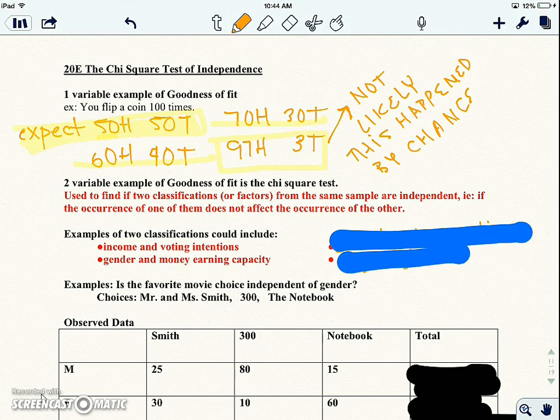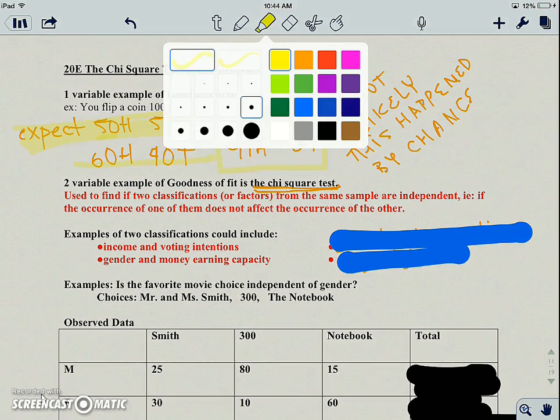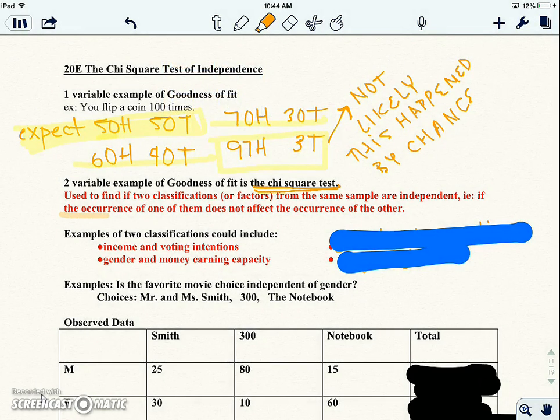There are lots of goodness of fit tests, and one we're going to talk about is the chi-square. Chi-square actually has 3 tests, but we're going to use the goodness of fit, okay? And it's used to find if 2 classifications or factors from the same sample are independent, i.e., if the occurrence of one of them does not affect the occurrence of the other.